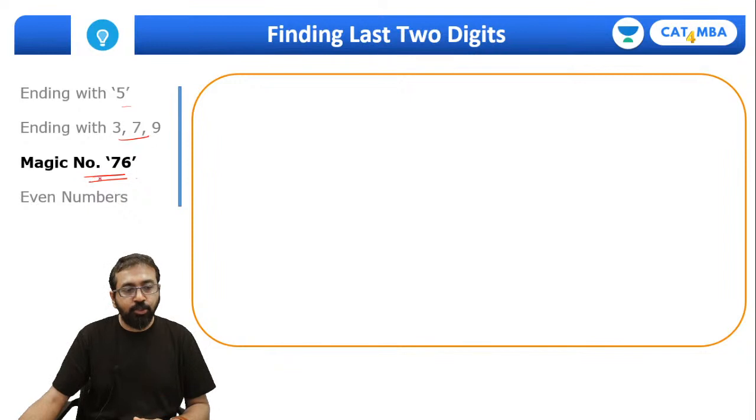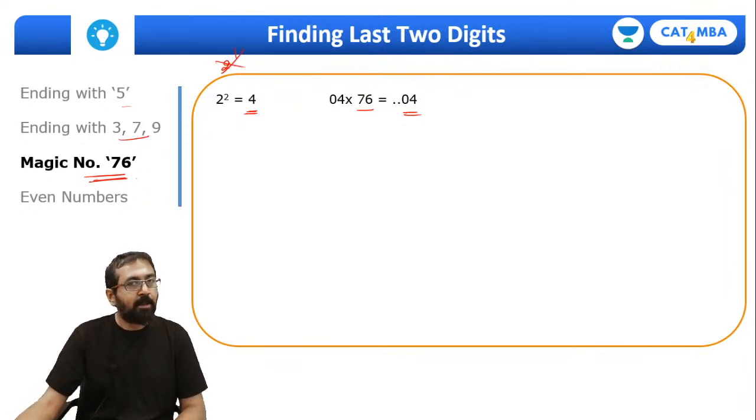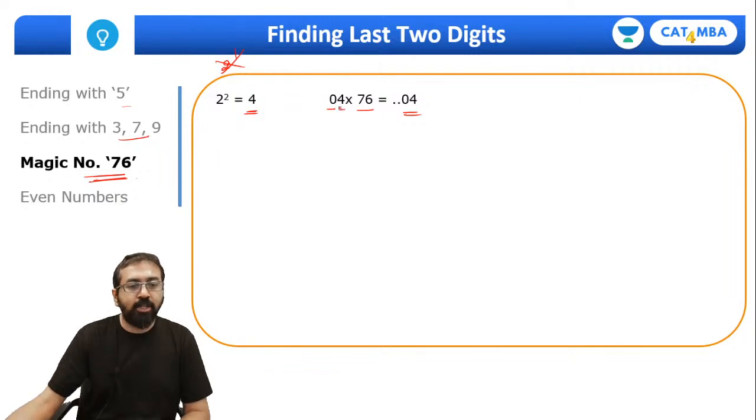But before that we need to quickly understand this magical number 76, and I am sure you will be surprised looking at this result. So if you take any power of 2 and you multiply the last two digits of that power of 2 with 76, the result will be the same, except 2 raised to 1. 2 raised to 1 is an exception. Put it aside. So for example, 2 raised to 2 is 4. So let me call 4 as 04. So these are the two digits. Multiply with 76. The result will have last two digits as 04.